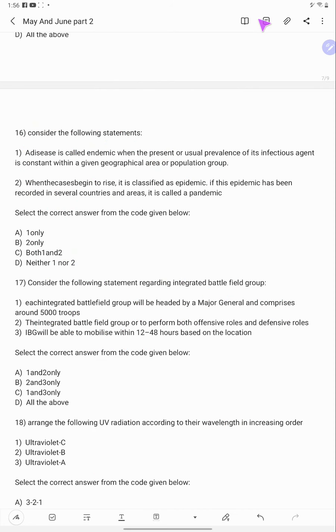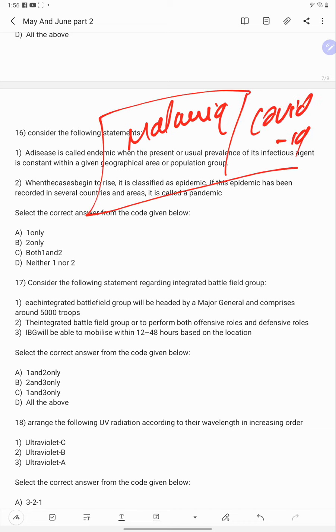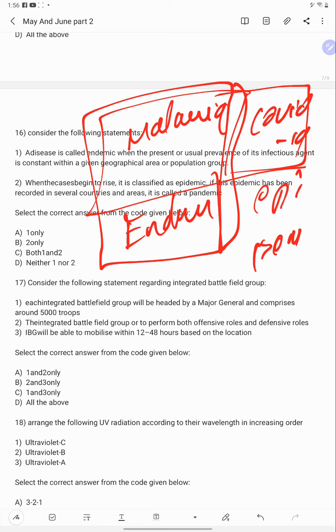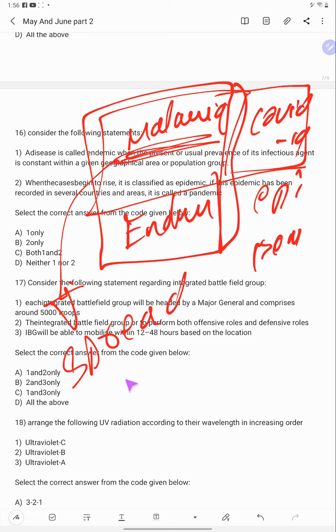So what will you say about malaria and COVID-19? You can easily derive your own definition for endemic and epidemic or pandemic. Endemic means this: malaria will not spread as fast as COVID, we know it.